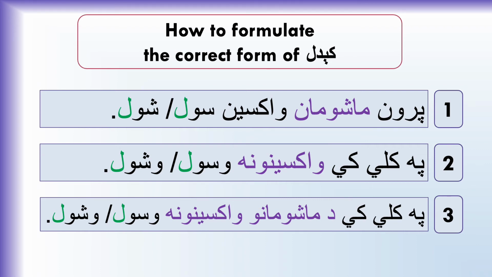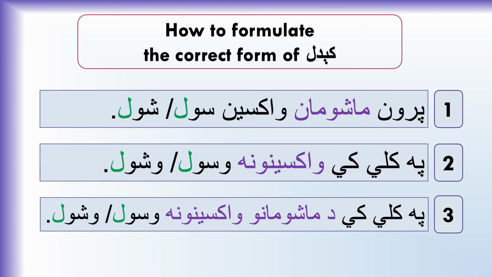The first sentence, Parun mashuman waksin swal, mashuman is the subject of the sentence, so the Kaidal is changed to swal. While in the second sentence, Pakiliki waksinuna waswal, waksinuna is the subject of the sentence, so the Kaidal becomes waswal or washwal.